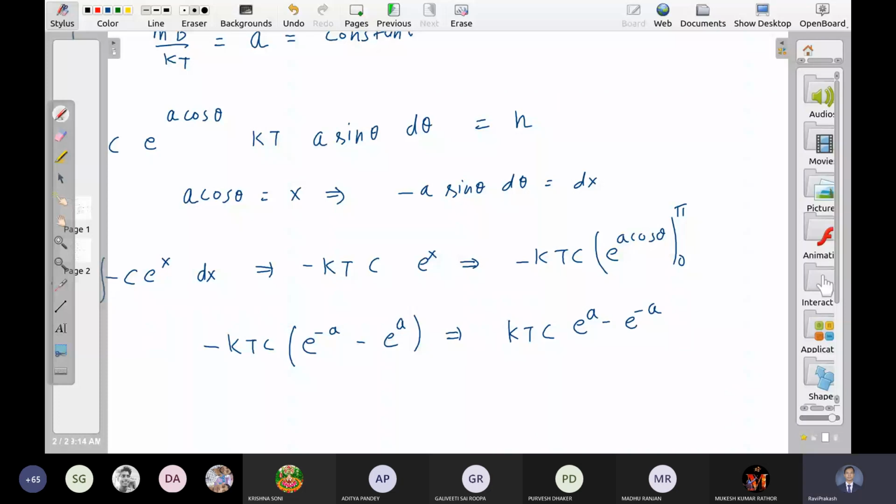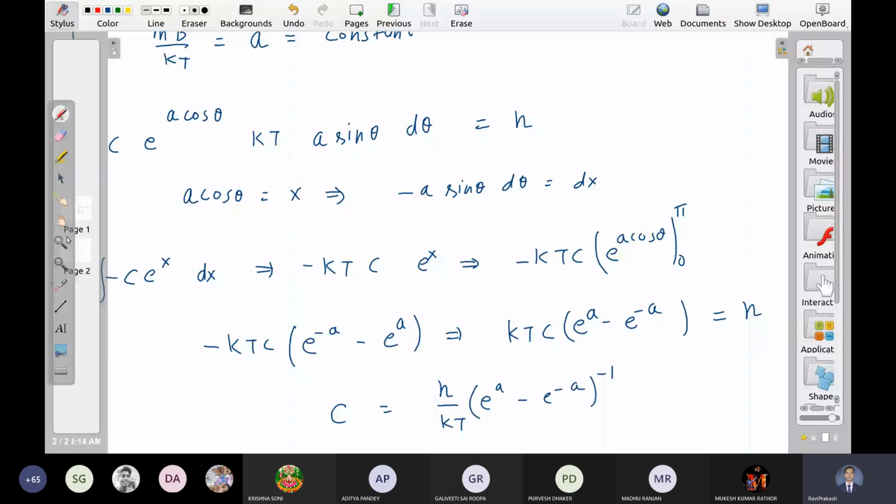What is c? c is equal to n upon kt times e to the power a minus e to the power minus a, inverse. So now we know c, we know this answer.